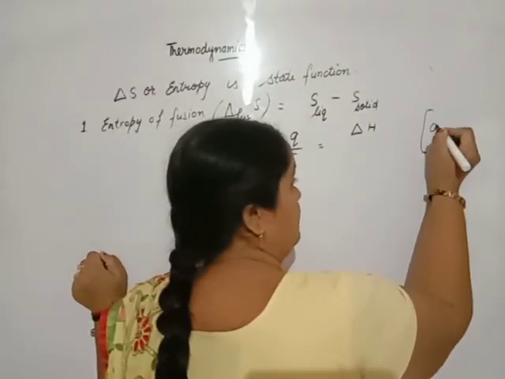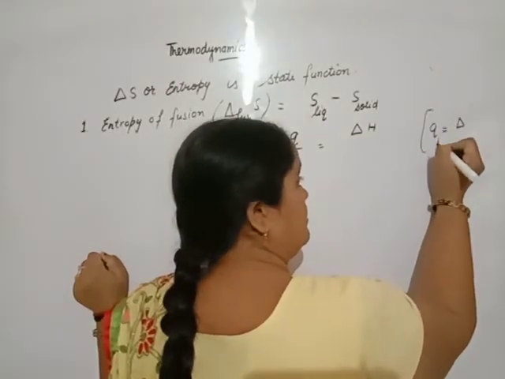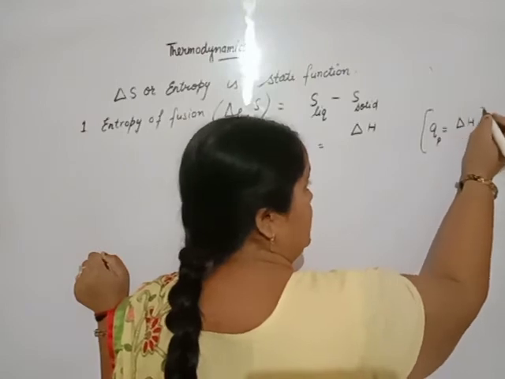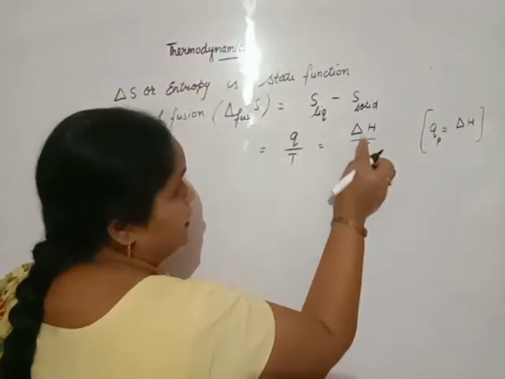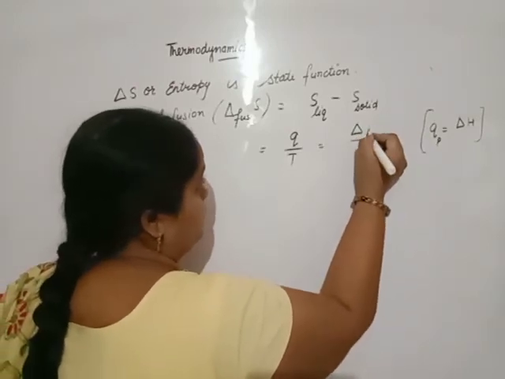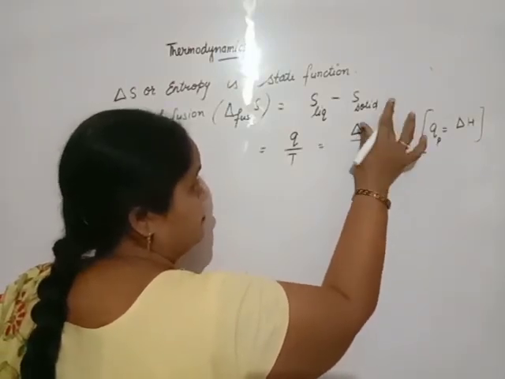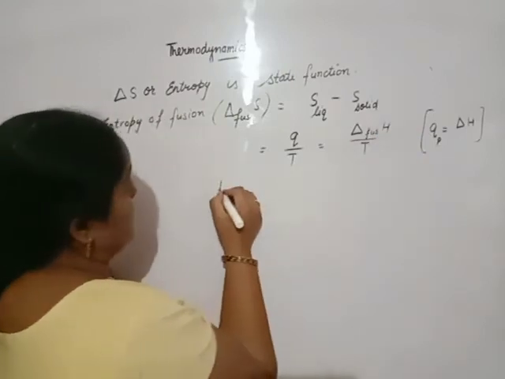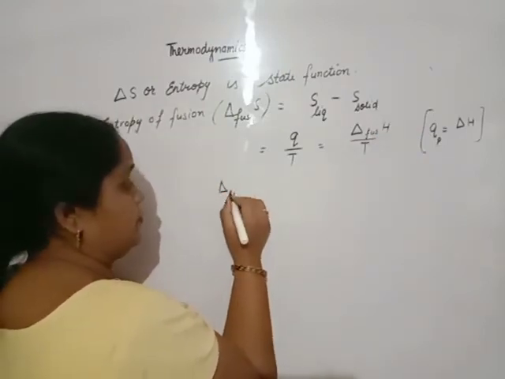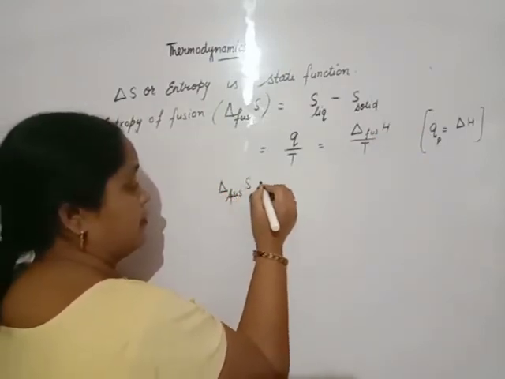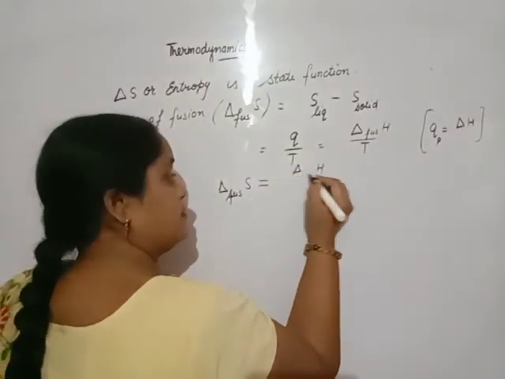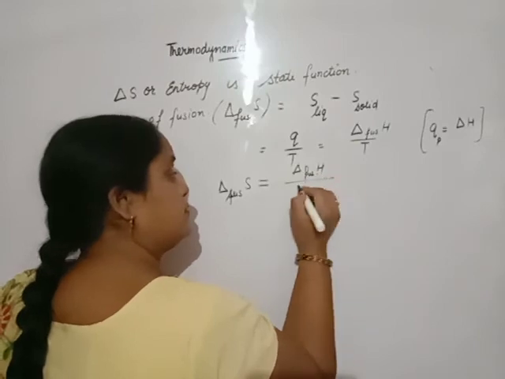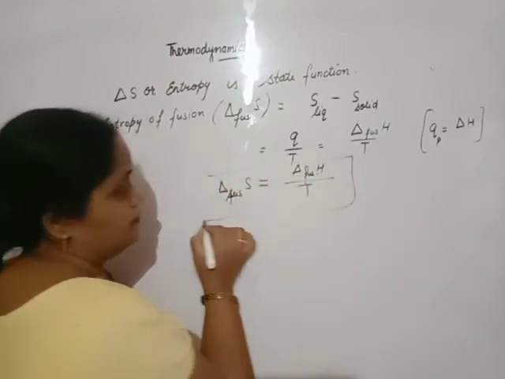So we can say delta S for fusion is equal to delta H for fusion upon the temperature.